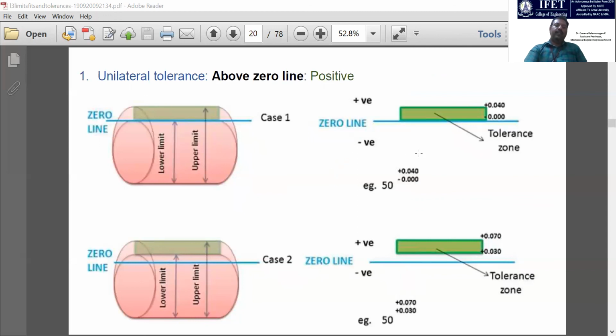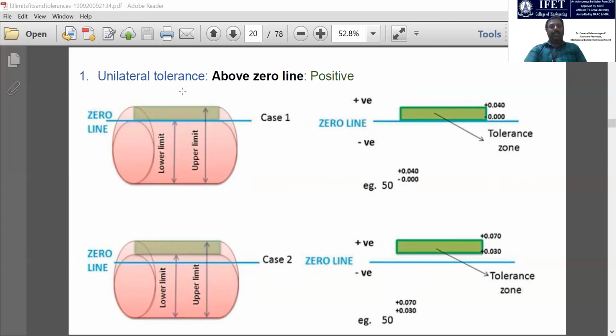And unilateral positive tolerance is above the basic size, that is, the 0 line. In case 1 you can see the tolerance zone is exactly touching the 0 line, and from there we can increase the dimension, but you should not decrease the dimension. This is the concept.